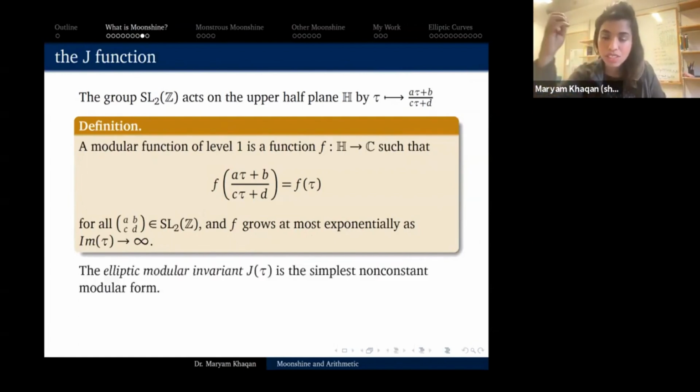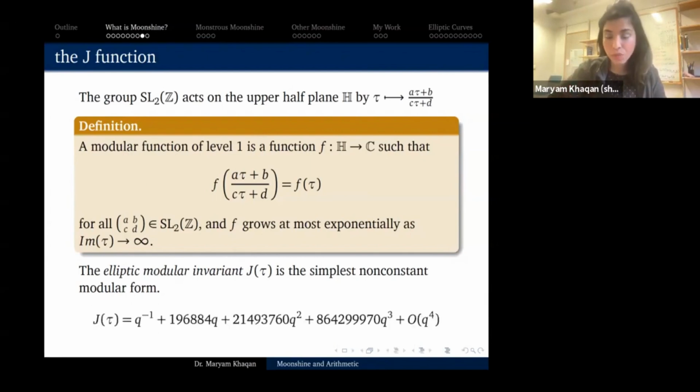And the J function, the elliptic modular invariant, is the simplest non-constant modular form in the sense that every other modular function is actually just a rational function in J. But the point here is that the J function has what we call a Q series, a Fourier series. So let me explain what this is.